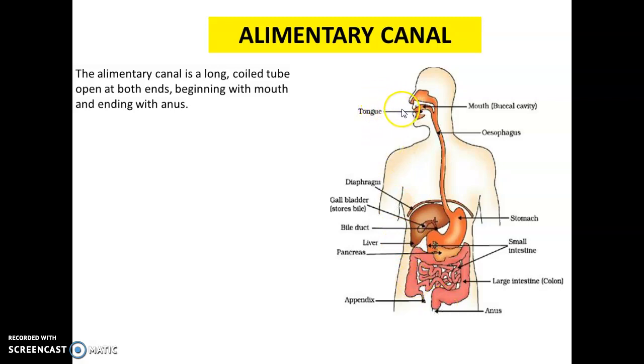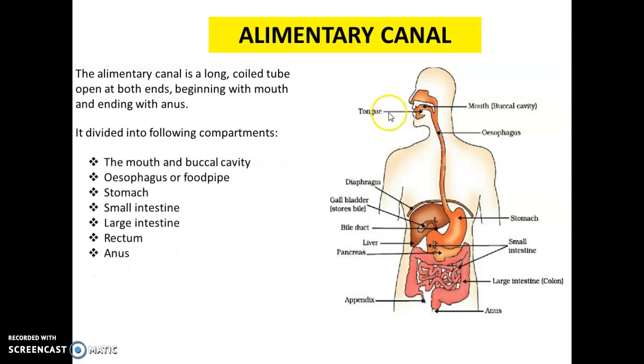It starts from the mouth and ends at the anus. The alimentary canal is divided into the following compartments: mouth and buccal cavity, esophagus or food pipe, stomach, followed by the small intestine, then large intestine, rectum, and then anus. So these are the various parts of the alimentary canal.